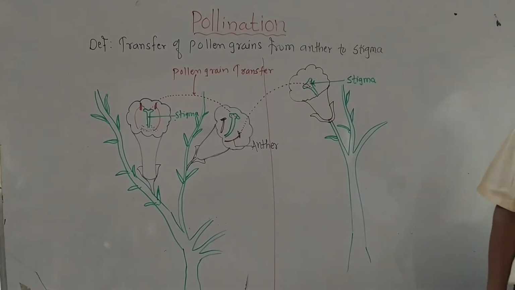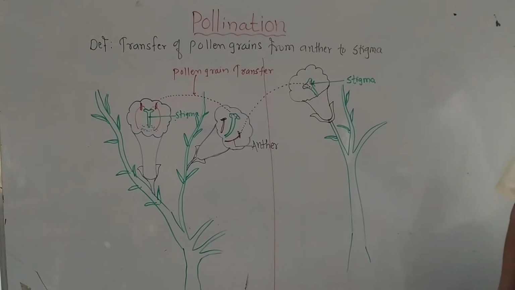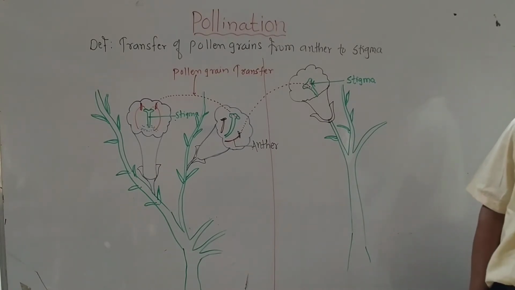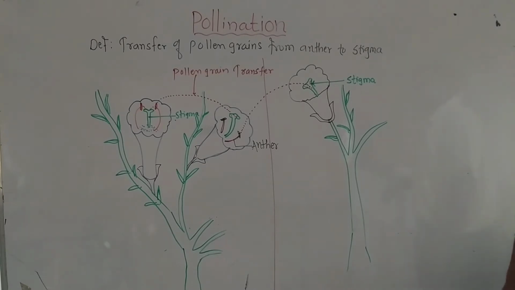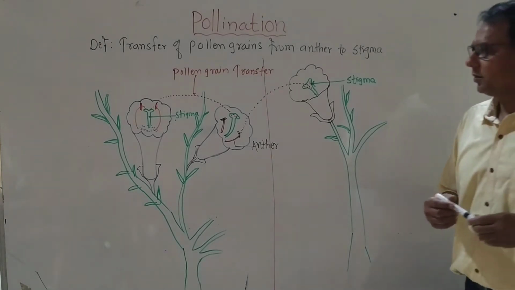Students, today we are studying pollination. What is pollination? Simple. Pollination means transfer of pollen grains from anther to stigma. From anther to stigma.